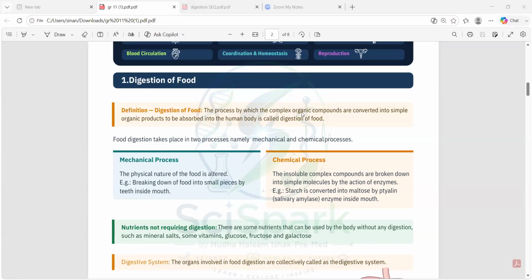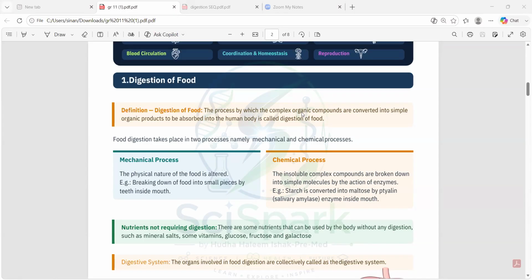But still, these foods are not completely soluble in water. So we have to somehow digest these things, and our body cells should also take up all the nutrition from these foods. But what's the matter?